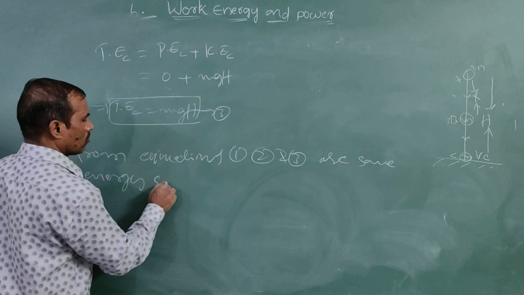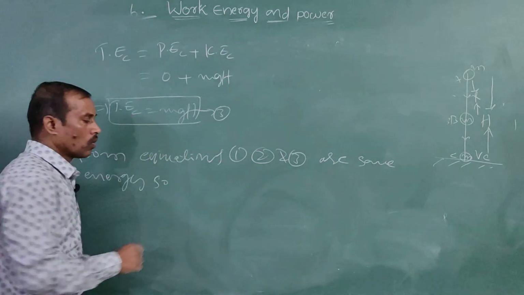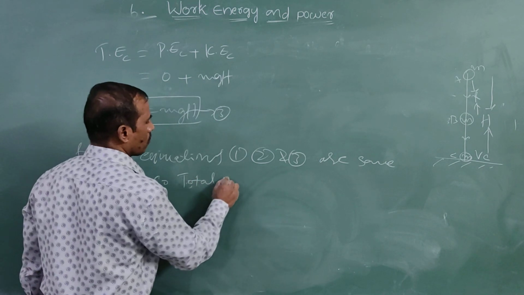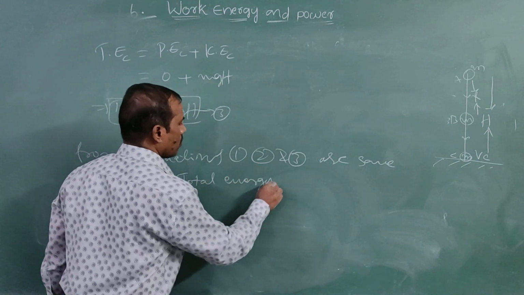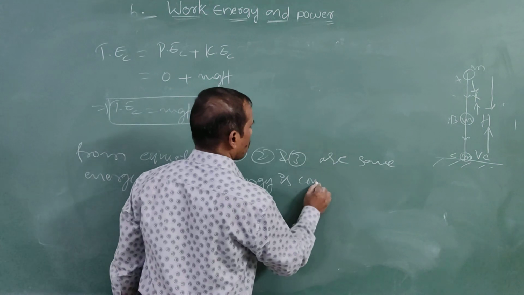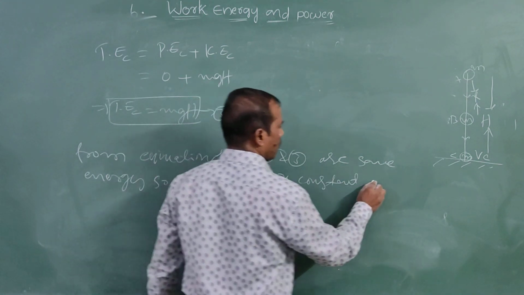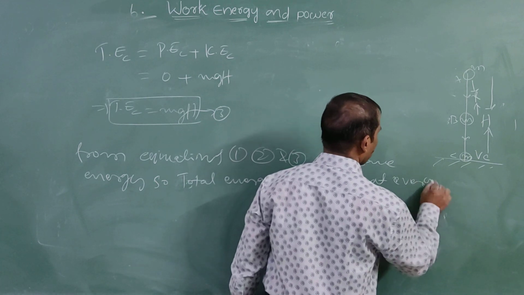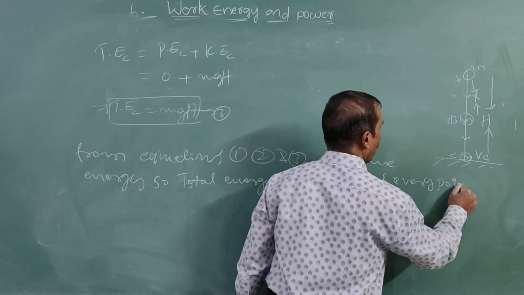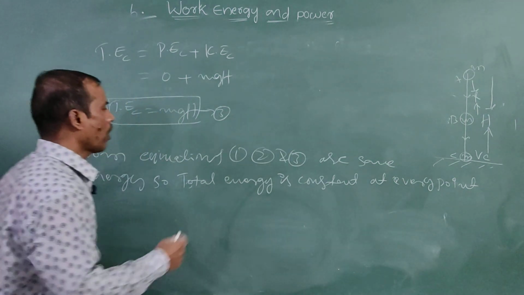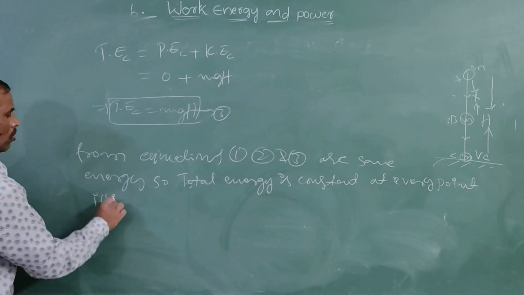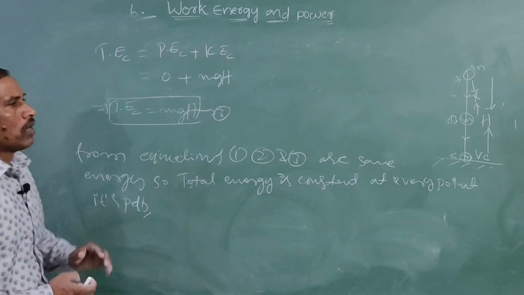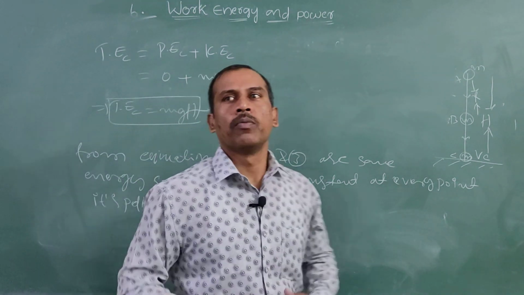So the total energy is constant at every point in its path. Path means margam. So the law of conservation of energy is proved.